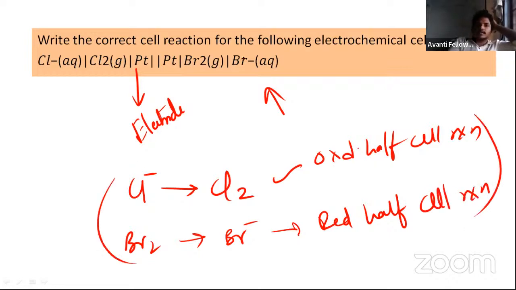Clear everybody? I hope everybody is clear with this. If you are clear with this, please mention it in the chat box. Right?